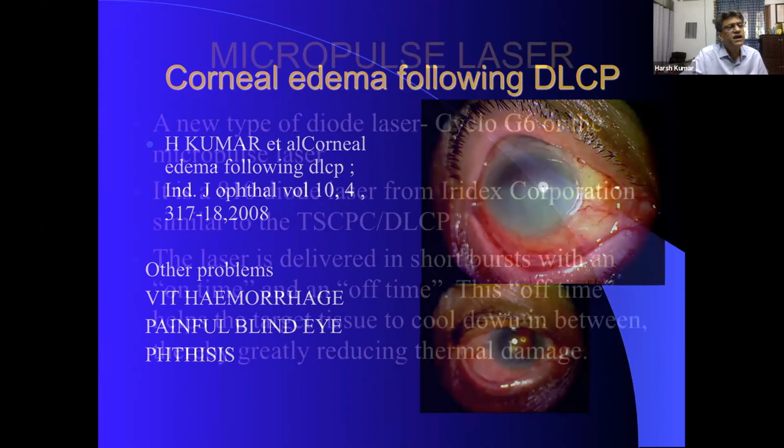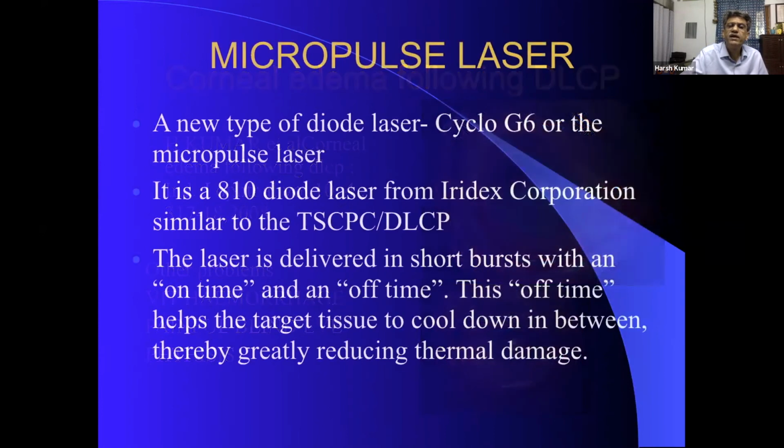Micropulse laser has also come up, a new type of diode laser with Cyclo G6 or micro. So it is again an 810 diode laser. And the advantage is there's an on time and there's an off time, so basically the thermal damage is reduced. Initially when this laser came, I was slightly angry at the people because they started using it as an alternate to trabeculectomy. Let me tell you, now with time, everybody's realized what it is.